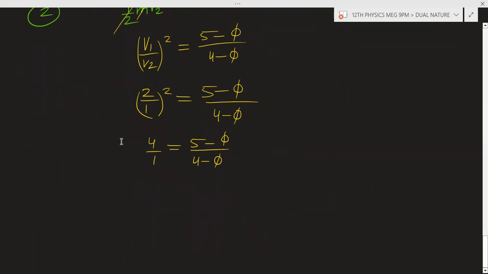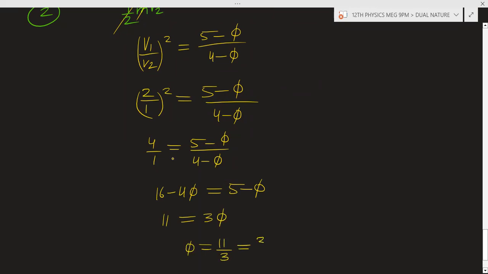Now do the cross multiplication. It will become 16 minus 4, 5, that is equal to 5 minus 5. So from here 16 minus 5 means 11. Minus 5 plus 4, 5, you will get 3, 5. So the value of 5 you will get is 11 by 3.